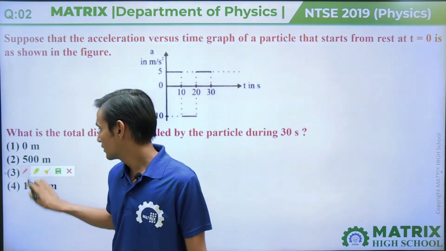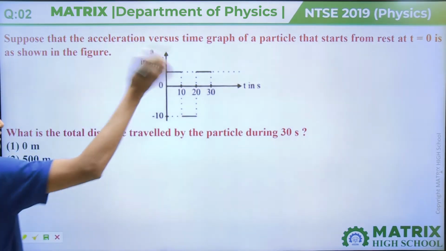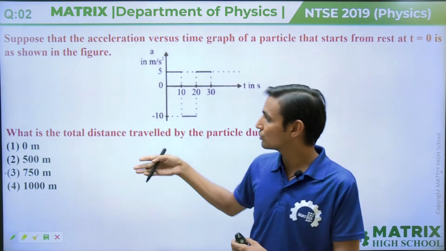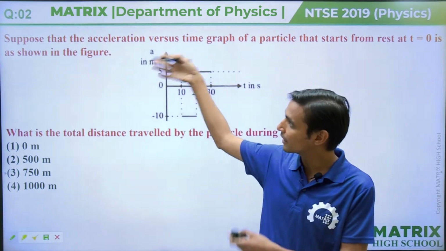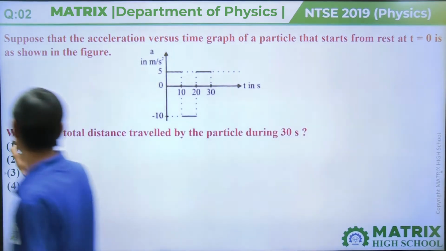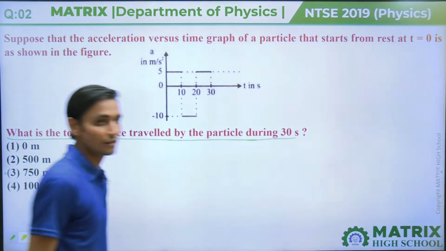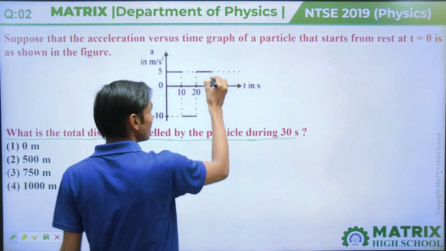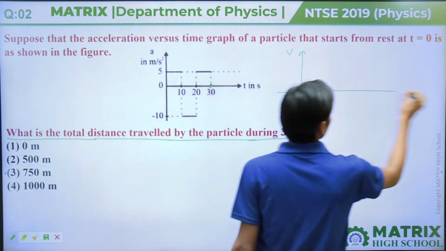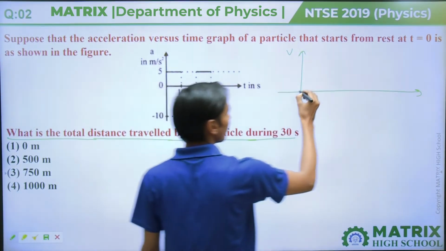Second question. This is a paragraph-based question, so two questions are a part of this. The paragraph is given in the first question; again the same paragraph, but the question is different. What is the total distance traveled by the particle during 30 seconds? During 30 seconds, total distance covered. So see, we can first make the velocity-time graph for this question.